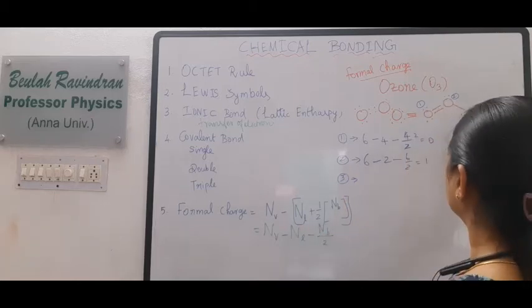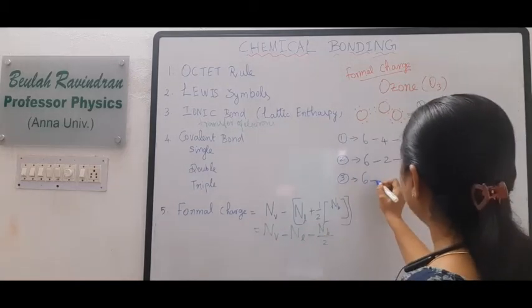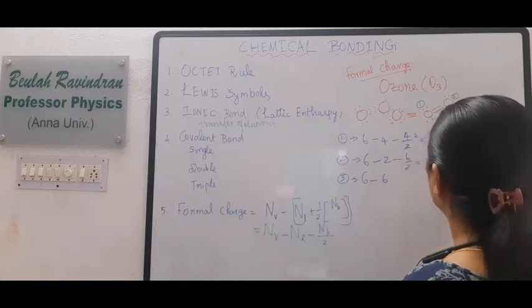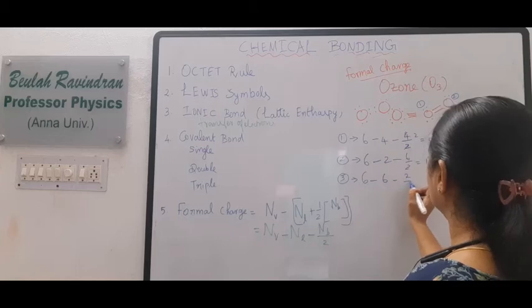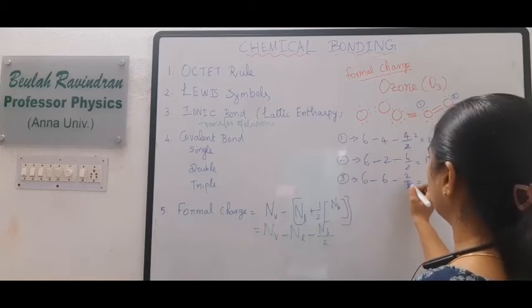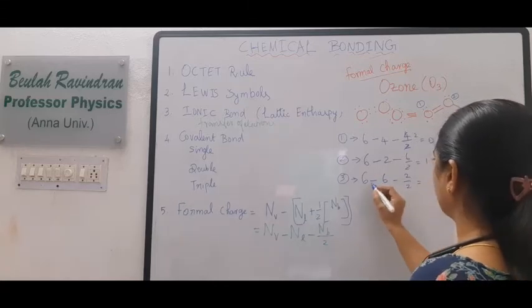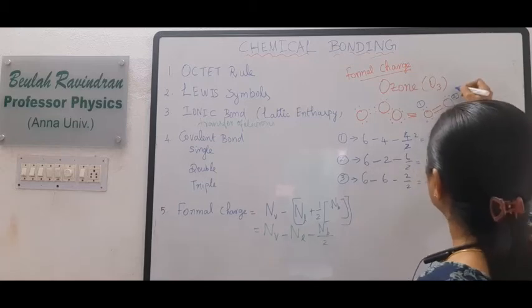For the third one, there are 6 valence electrons minus 6 lone pair of electrons: 1, 2, 3, 4, 5, 6. And then the bond pair is 2, so 2 by 2 is 1, and 6 minus 1 is 5. So the formal charge is minus 1.